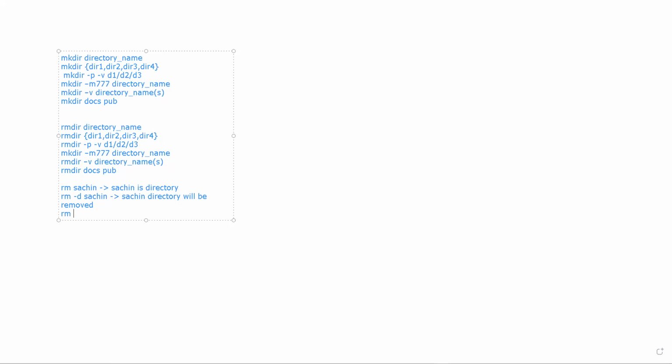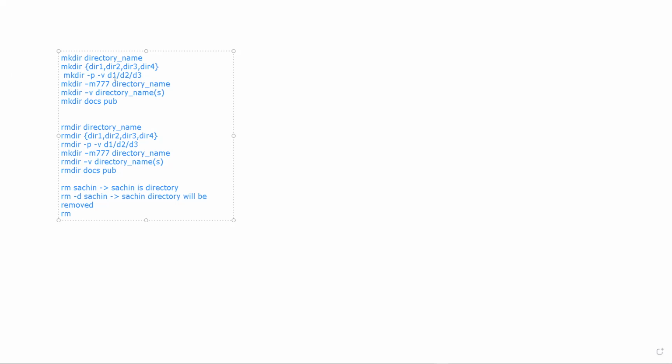If you have a recursive or hierarchical structure, for example, here this path D1, D2 and D3, it will create this entire path. So if you want to remove this hierarchy,